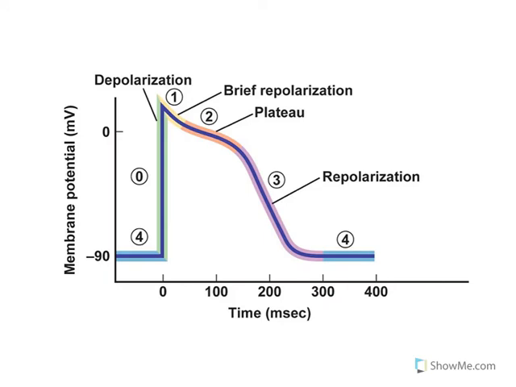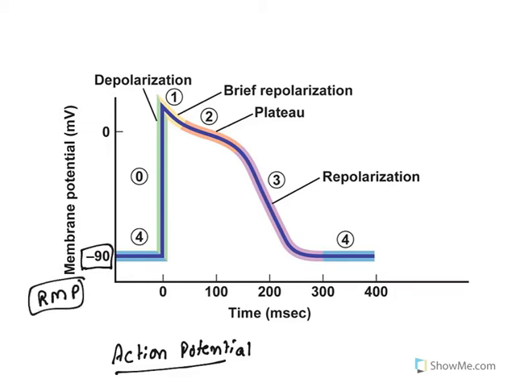Now look at this. This is called the cardiac action potential. Action potential means repetitive depolarization and repolarization. Now let us understand the steps. Look at this. This minus 90 is nothing but the resting membrane potential, minus 90 millivolts. Now there are certain phases. At this phase zero, sodium channels will open. What happens when the sodium channel opens? The sodium gets inside the cell.